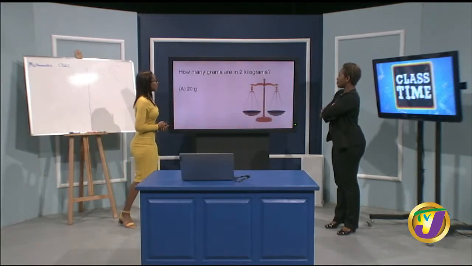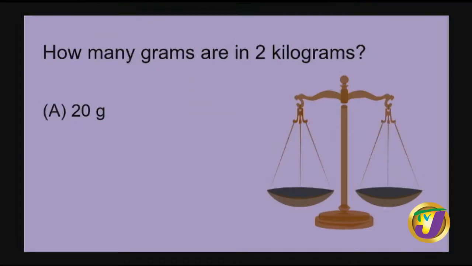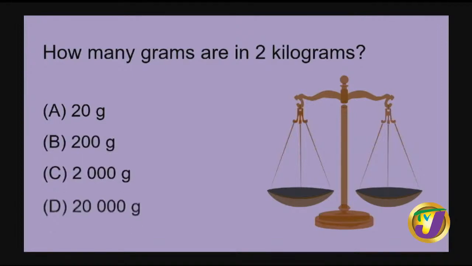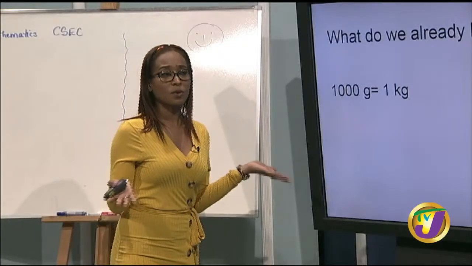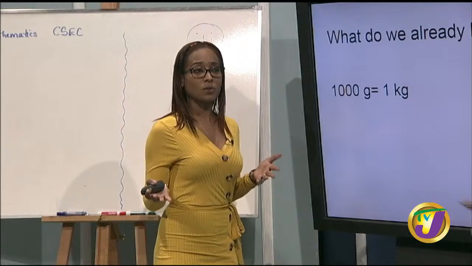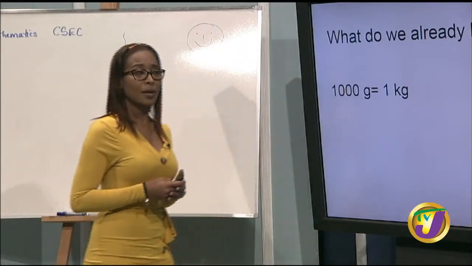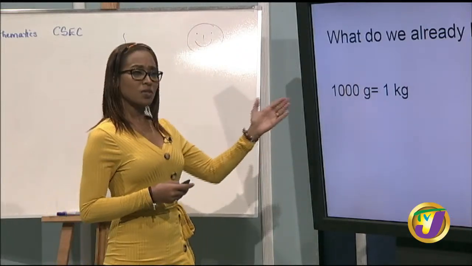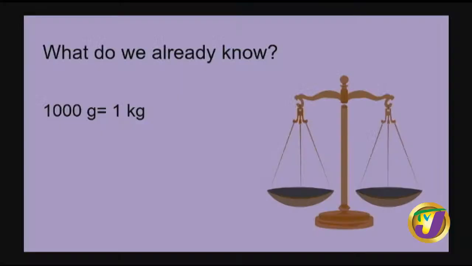So how many grams are in 2 kilograms? Pretty straightforward, right? I think so too. And why is it pretty straightforward? Because we already know that 1,000 grams is equal to 1 kilogram. Why do I keep on saying grams? So if 1,000 grams is equivalent to 1 kilogram, then 2,000 grams will be 2 kilograms.